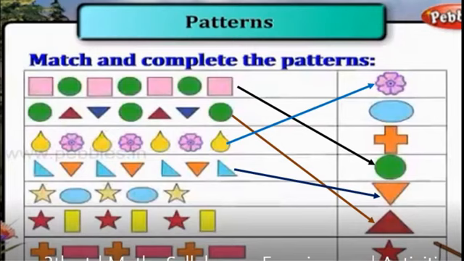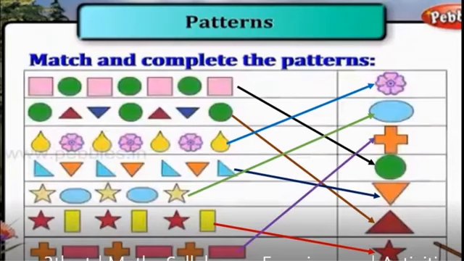Next, star, oval. This is also AB, AB, so the answer is oval, blue colored. Right? Next one, star, rectangle. This is again AB, AB. So again we will get star. Next, plus, rectangle, plus, rectangle, plus, rectangle. Then the next one is plus. Isn't it? Very easy. Did you enjoy? Okay.